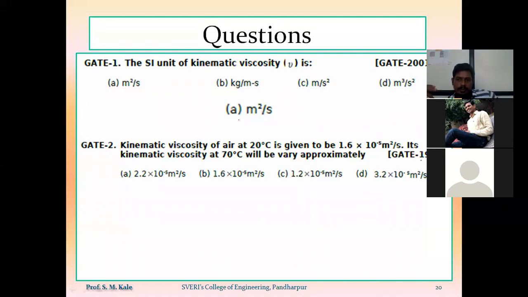If you are clear with your basics, it will be very easy to answer such types of questions. They have considered the example of air. For 20 degrees centigrade, the kinematic viscosity of air is 1.6 into 10 raised to minus 5 meter square per second. They have asked us to find the kinematic viscosity of that same air at 70 degrees centigrade. What will be the answer?